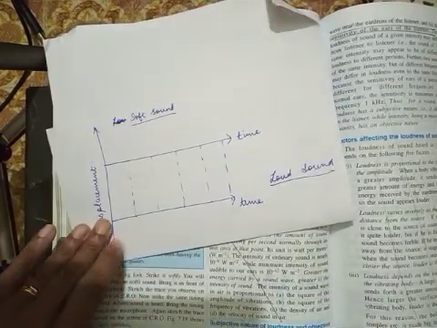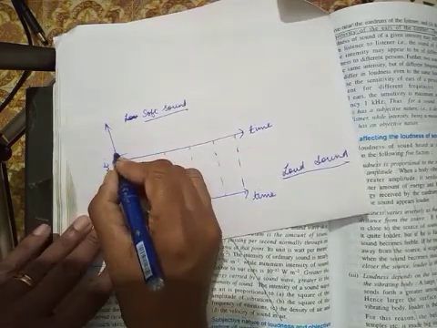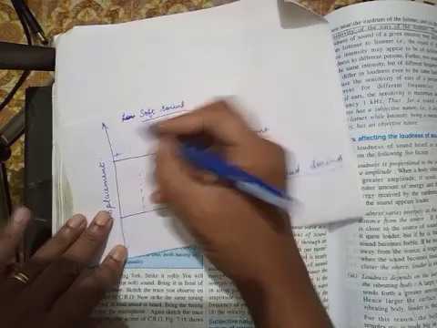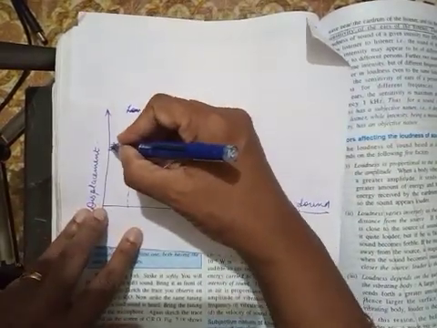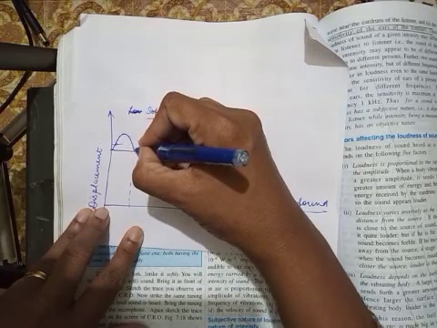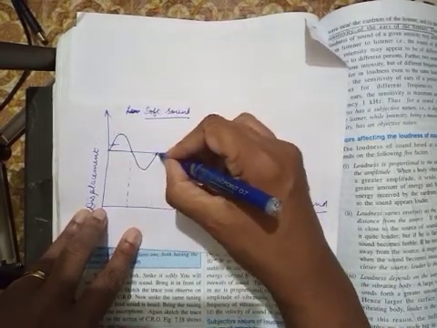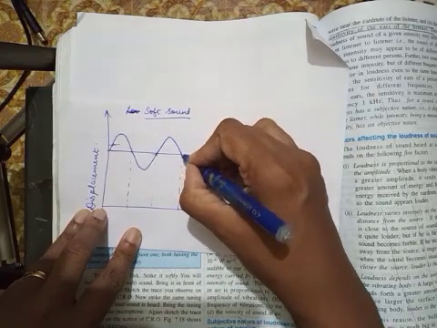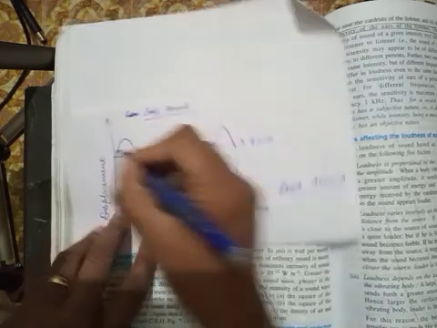So what you do when you draw in your notebook, for this soft sound, the amplitude should be less, like this.